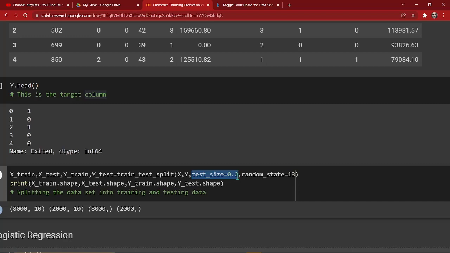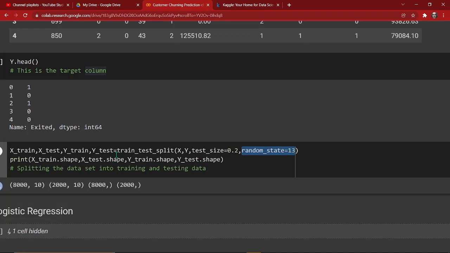You can select 25% or 30%. Most of the time 20 to 30% of the dataset is good as test data, and we are giving a random state 13. 13 is my favorite number, that's why I'm selecting 13. You can give any random state you want.